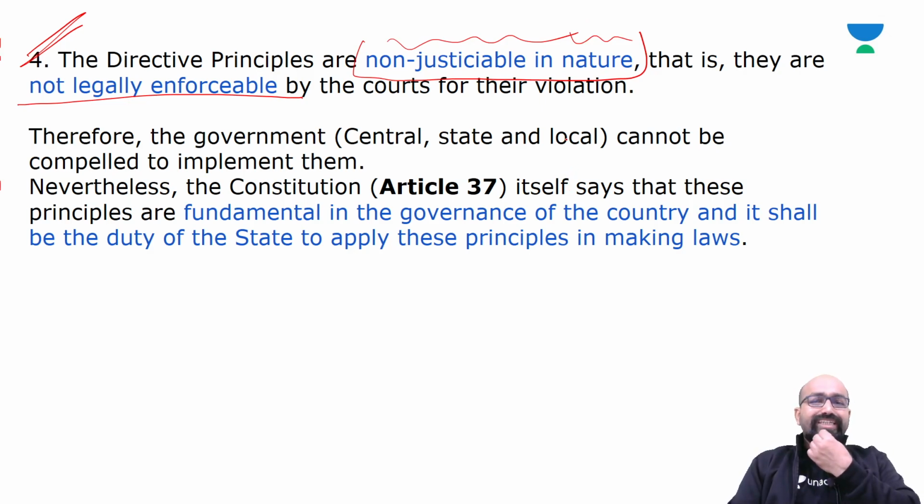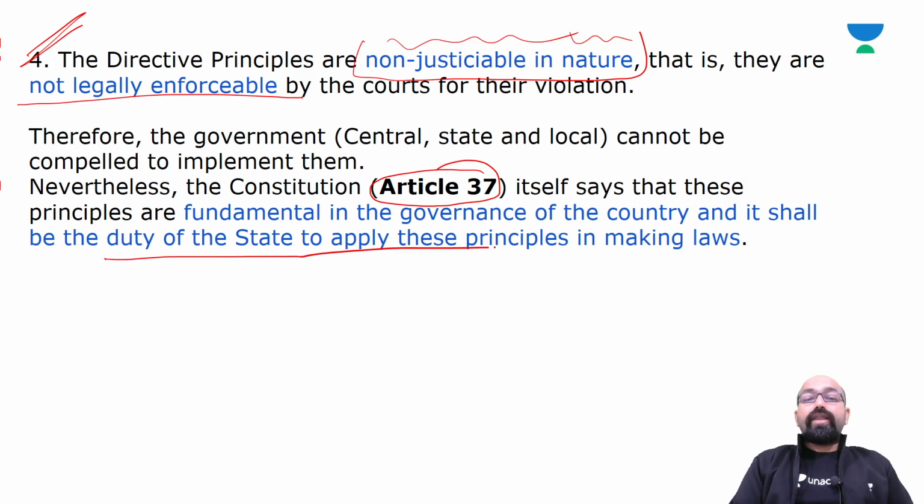So the central, state and local governments cannot be compelled to implement them. Nevertheless, Article 37 of the Constitution itself says that these principles are fundamental in the governance of the country, and it shall be the duty of the state to apply these principles in making laws.